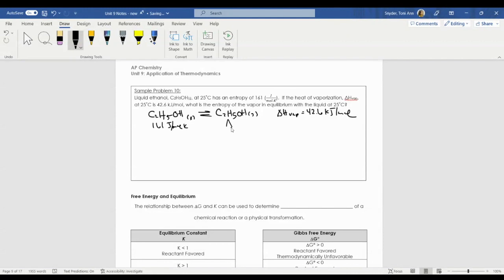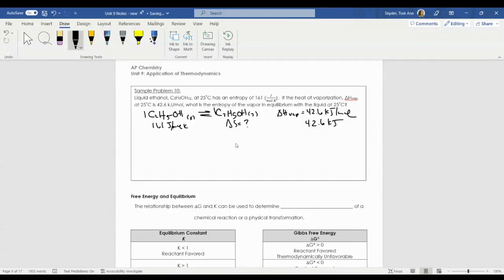So we want to know delta S is equal to what, that's in equilibrium with the liquid. I want to know the total delta S in this case. We're only dealing with 1 mole because I have 1 mole of this and 1 mole of this. So because it's already for 1 mole, we're just going to say 42.6, which gives me units of kilojoules. That's the top part of my entropy value.